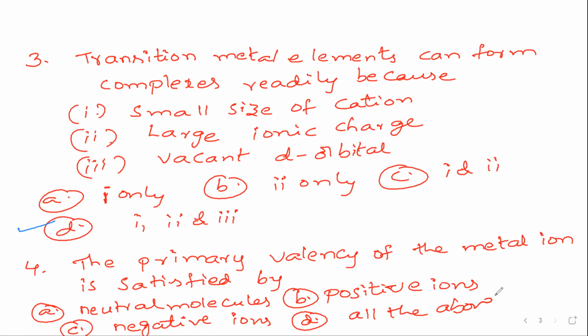So the right answer, everyone can guess easily. What is the right answer? It could be negative ions, because the primary valence of the metal ion is positive. So it is satisfied by negative ions only. It's a very, very simple question. Just for understanding I have given. I hope it is clear.